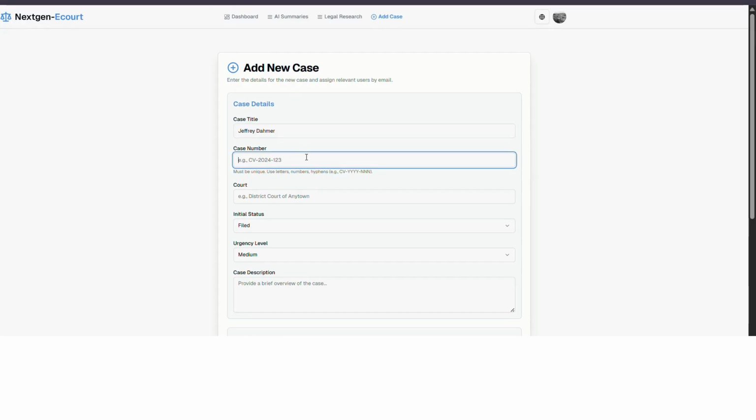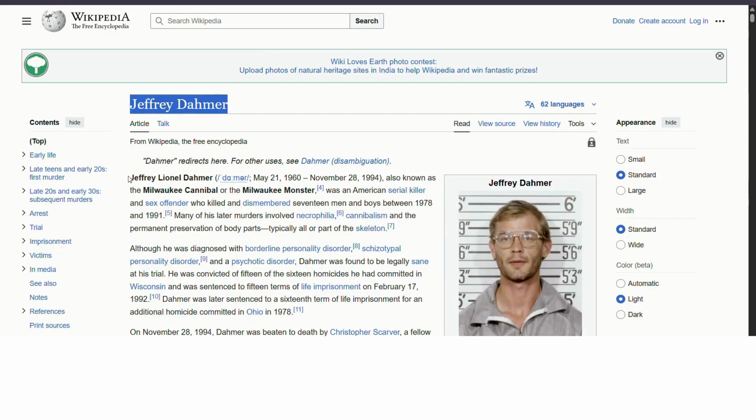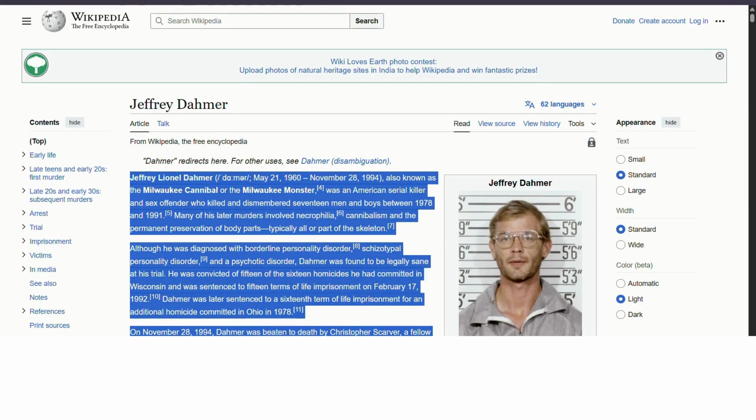Let us give it an ID number, code. Let us, for example, we are given Supreme Court. Initial status file, case description. Let us take any case description. This one. Okay.